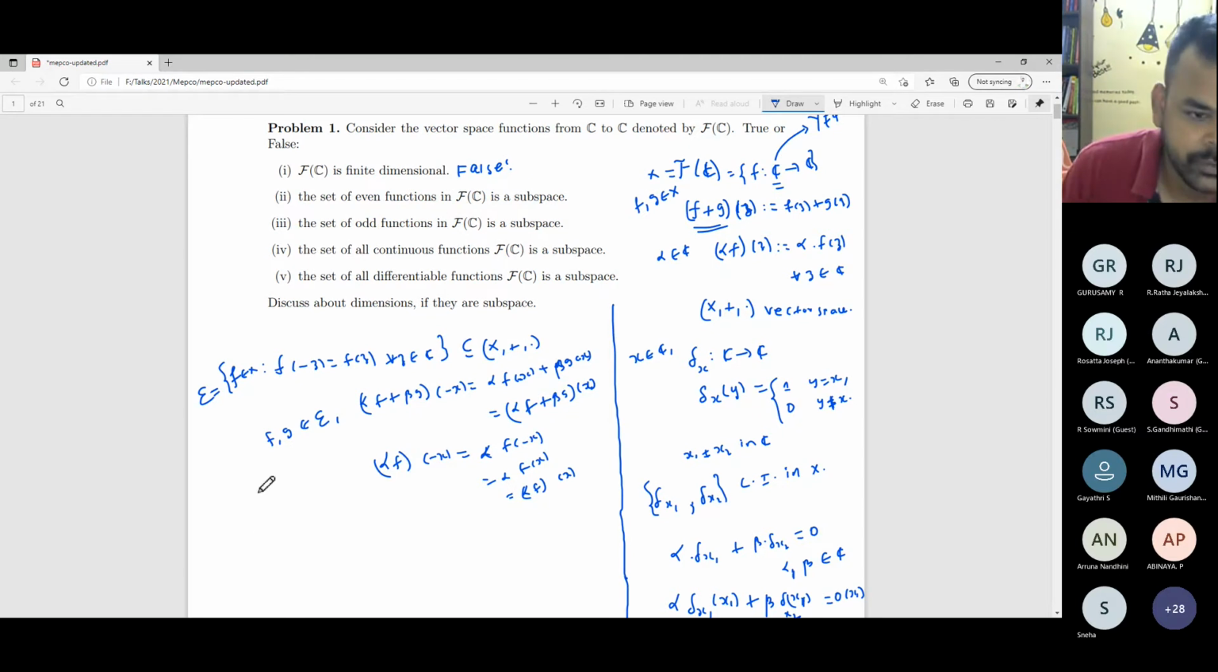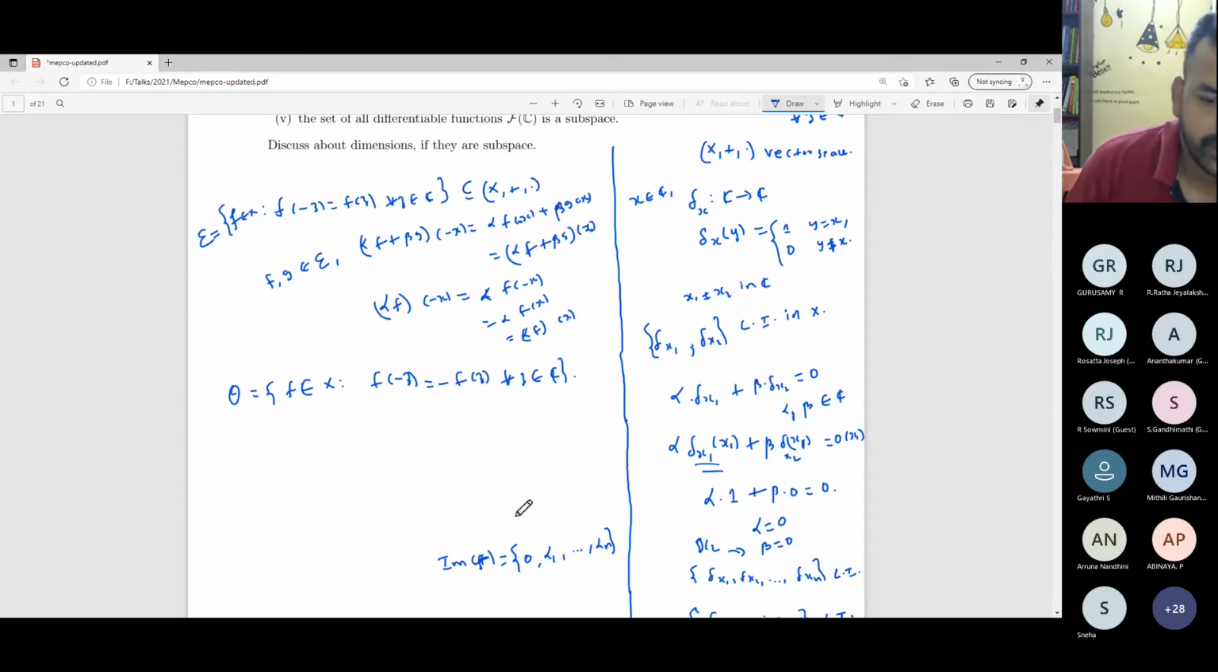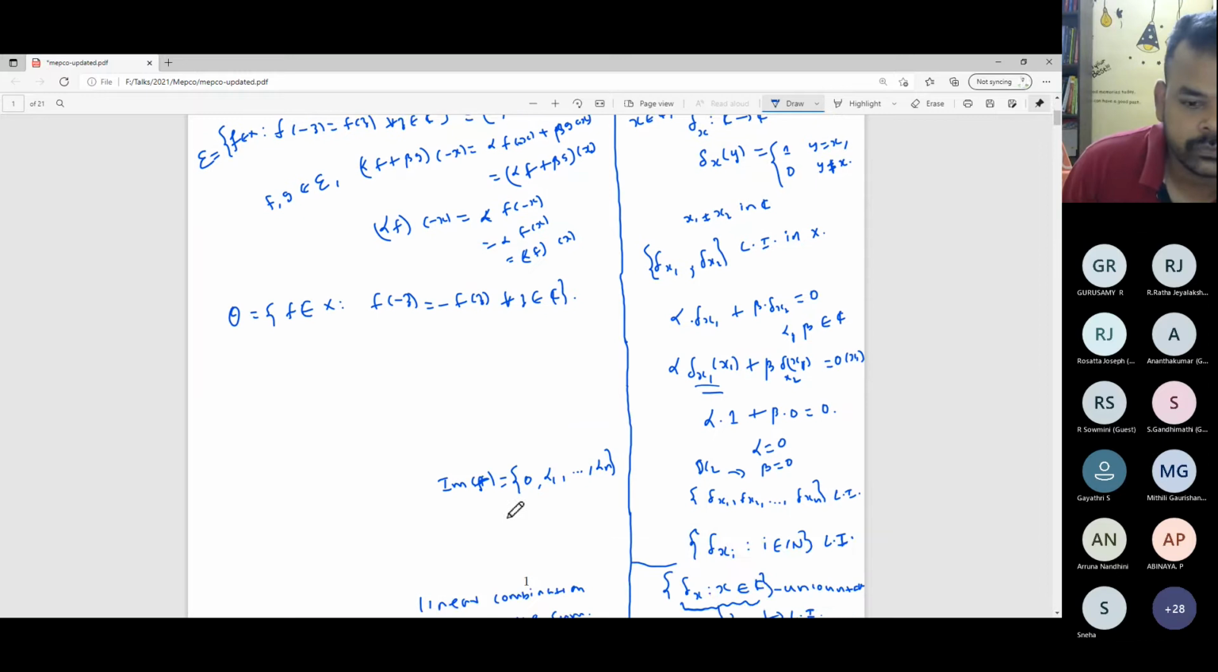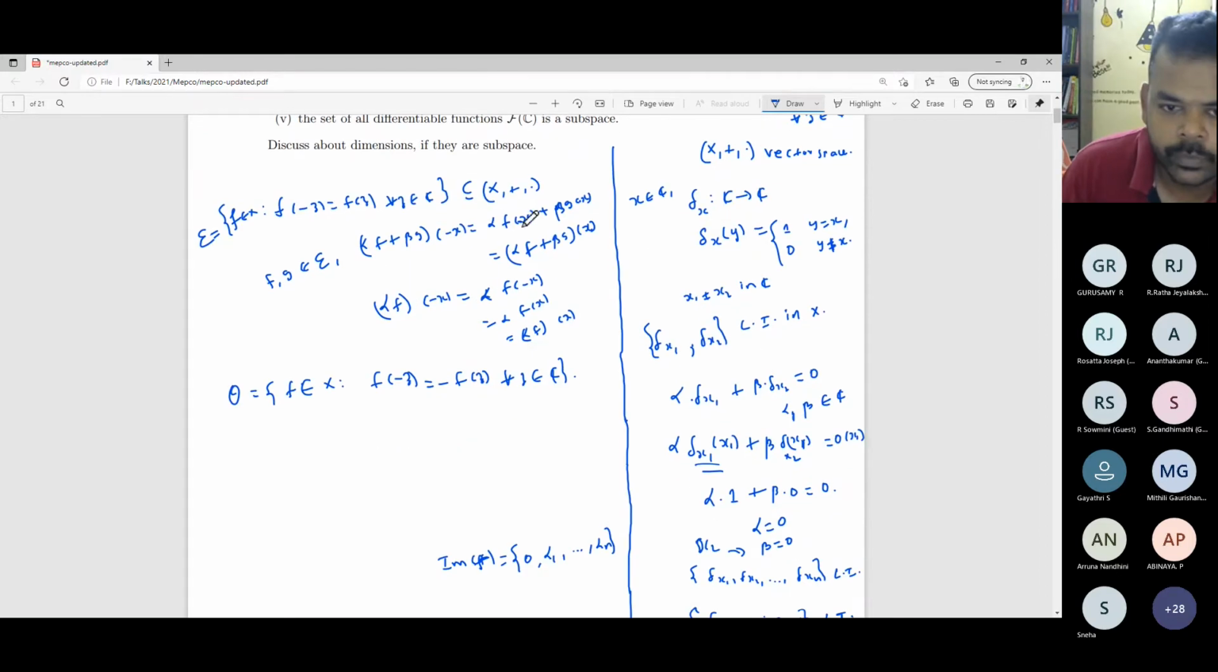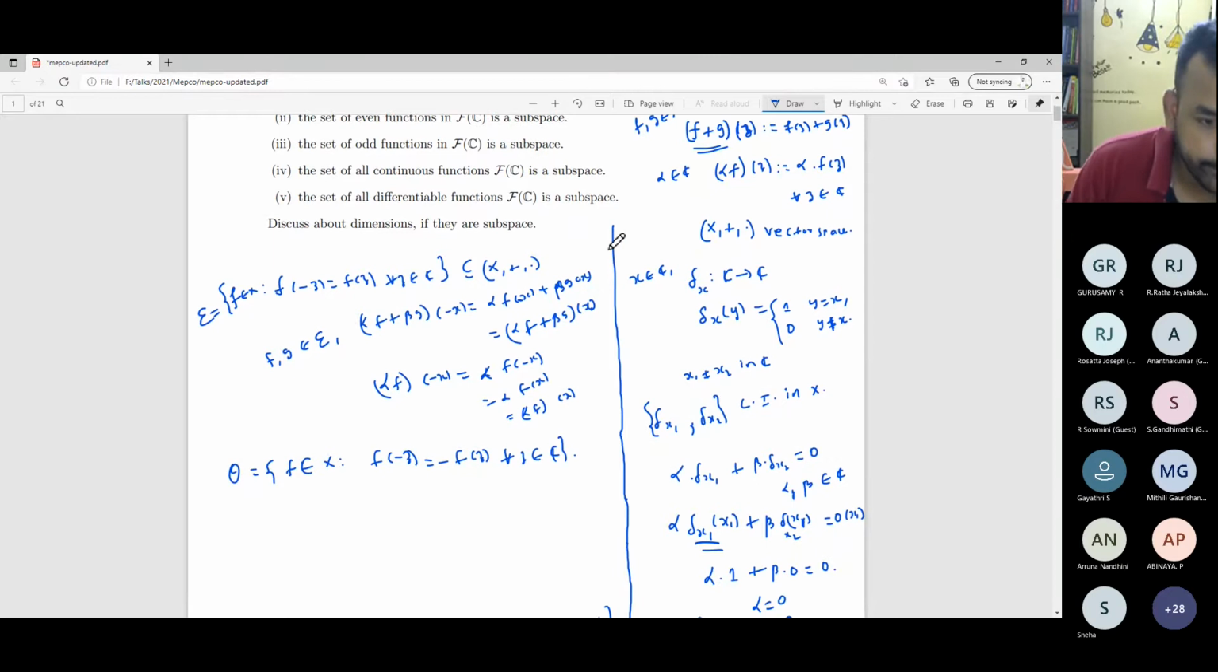What about odd functions? Call it by some fancy O. Needless to say, I think all of you know the definition of an odd function: f of minus z is equal to minus f of z for every z belonging to C. Is it a vector space? Not a subspace. Why? It's not a subspace. Why?